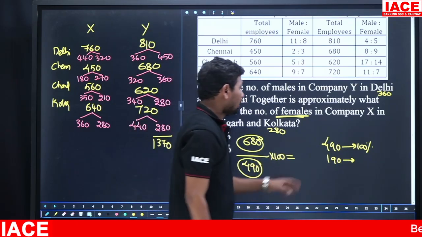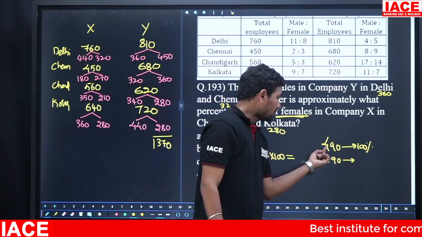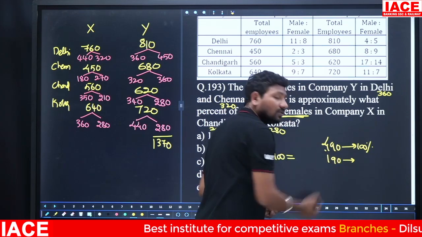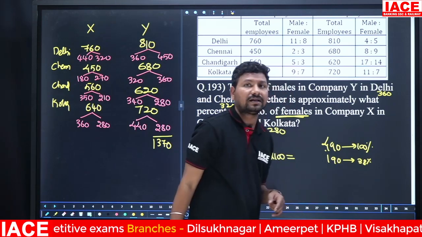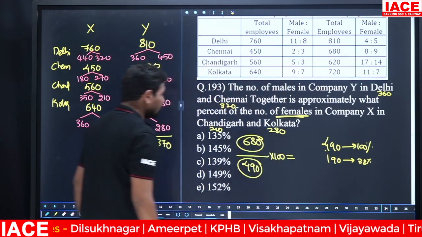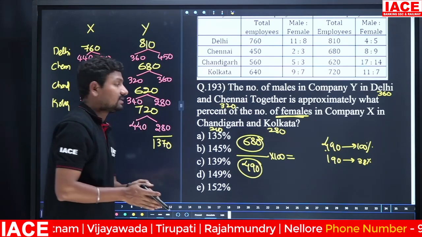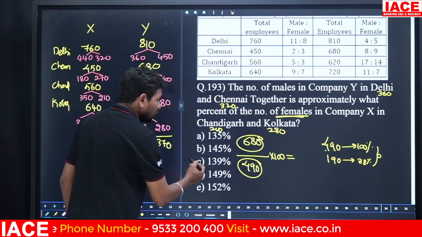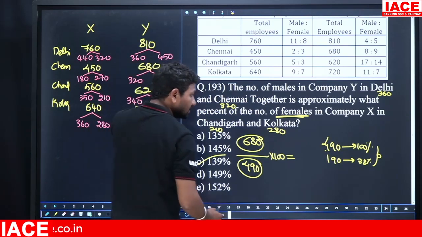Okay, assume 490 is just 500. Otherwise 50, the 0 cancels. 50 is equal to 100 percent, which means 19 is equal to how much percentage? 38 percent. That means 138 percent. The option should be more than 138 percent and near to 138 percent. Then more than 100 percent and near to 138 percent means the option is 139 percent.